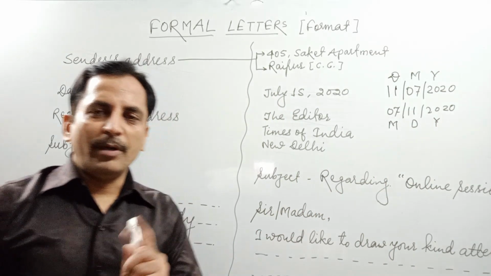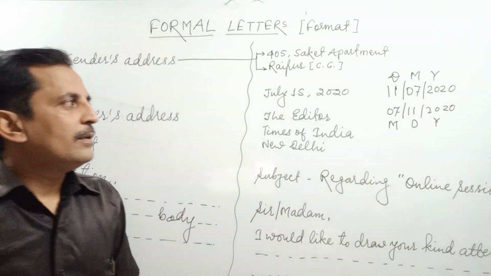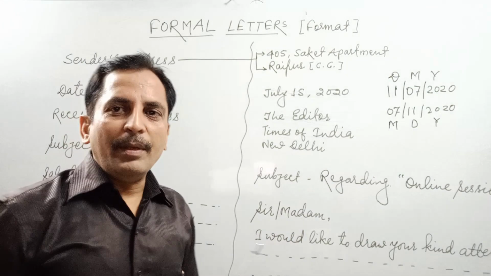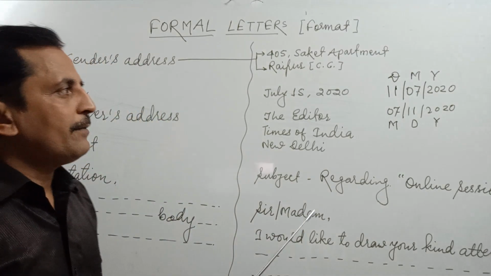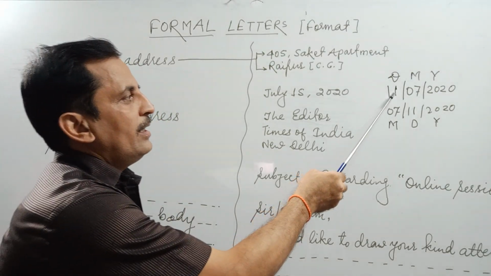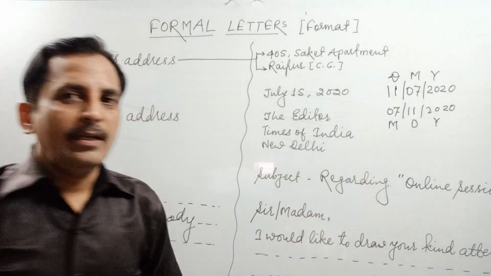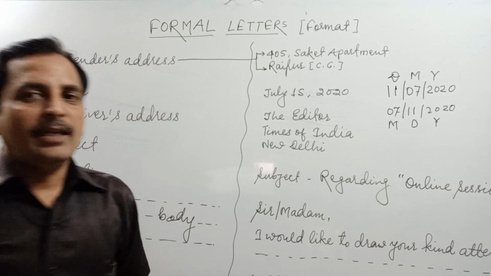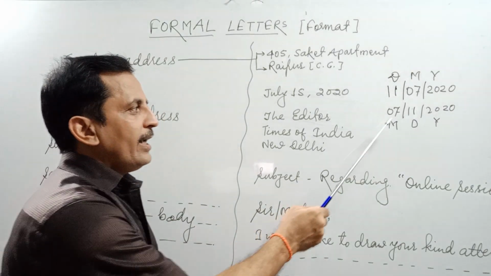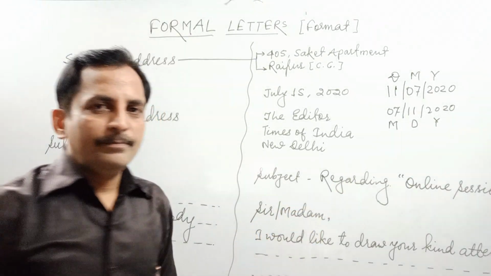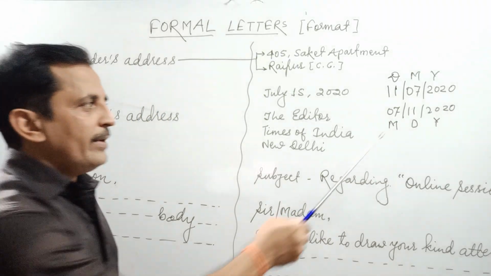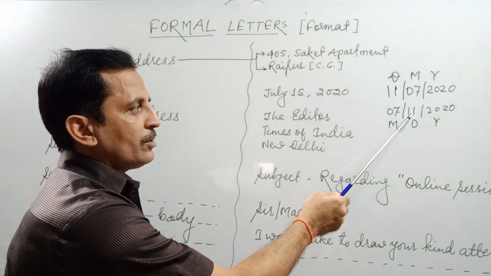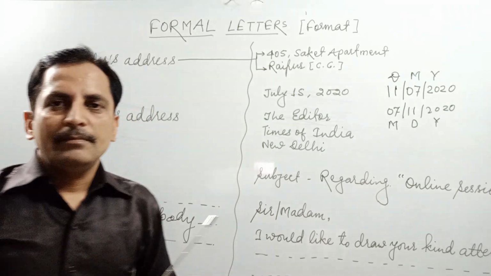One goes to British, another goes to American, but we Indian people follow the British format, right? This one, 11th July 2020. So if we come across this particular date, then we may take it as 7th November. Though it is American, as per the American format, it is also the same, 11th July. Fine.